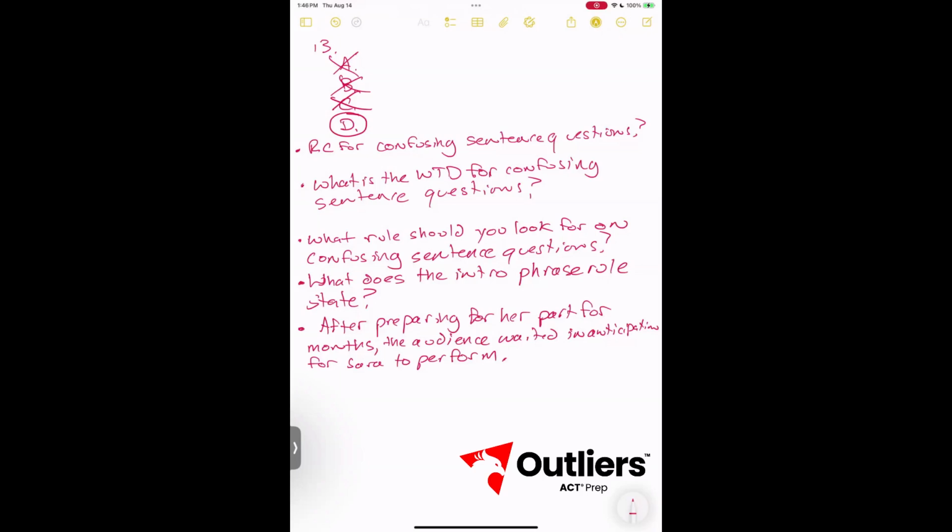If this made sense to you, please add it to your worksheet and then go on to do the remaining confusing sentence questions that you missed on this test. If this is the final confusing sentence question that you missed on this test, please go ahead and do the confusing sentence mastery until you get 10 questions correct in a row.